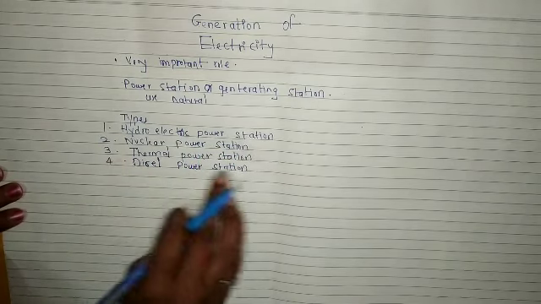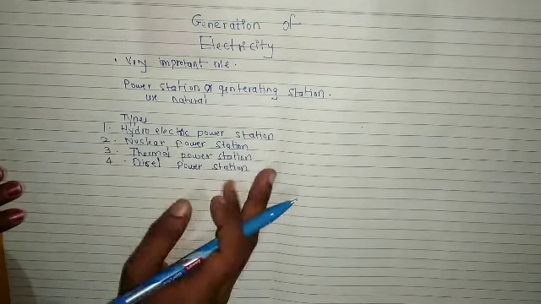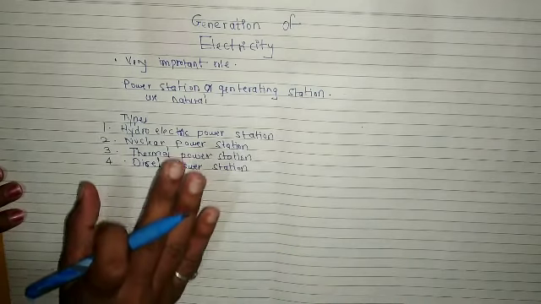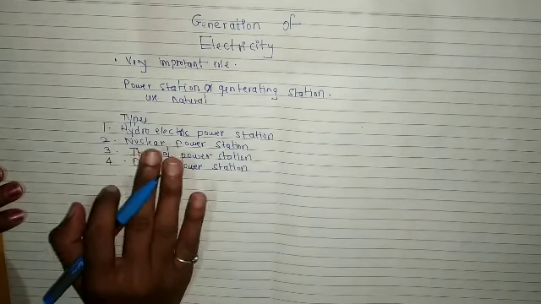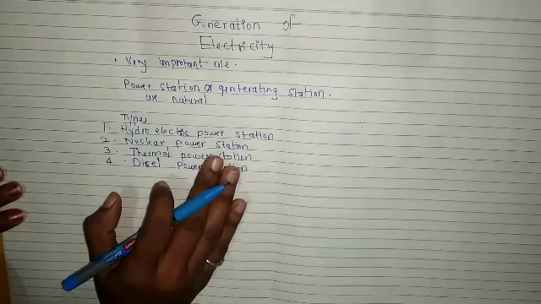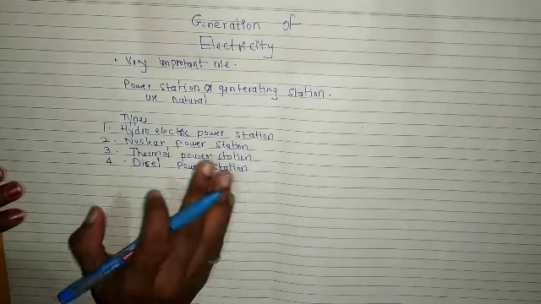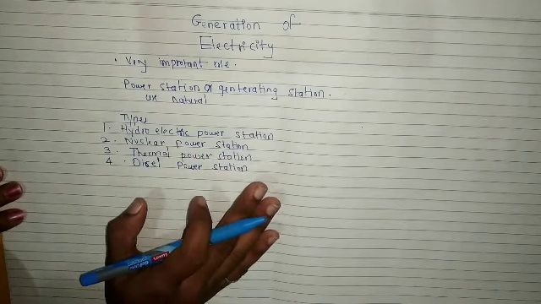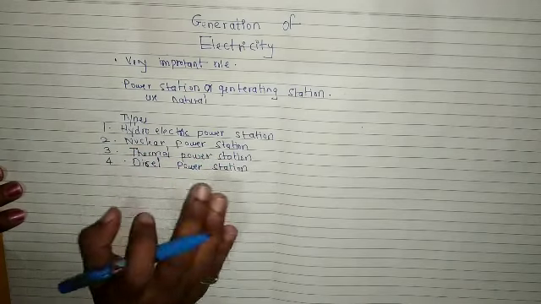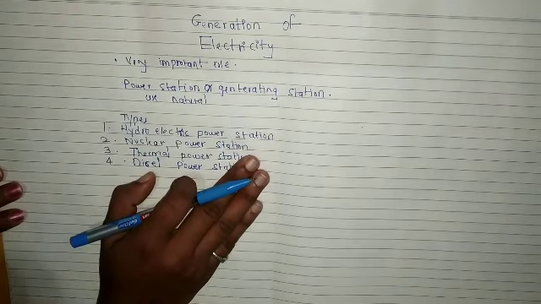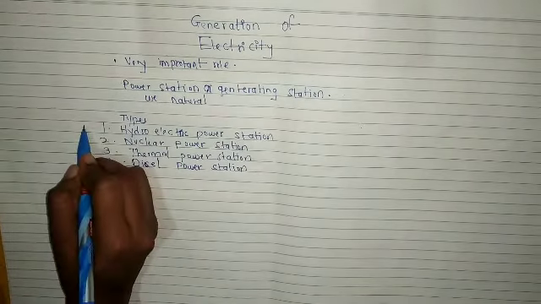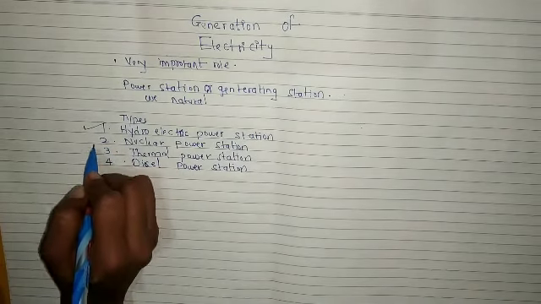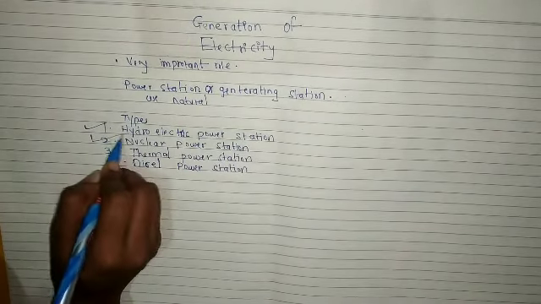You have to name these four power stations, and then if they say explain any one, whichever you feel is easy, you can explain it. But if they have asked to explain hydroelectric power station, then only explain hydroelectric power station. In today's lecture we'll see hydroelectric power station and nuclear power station.